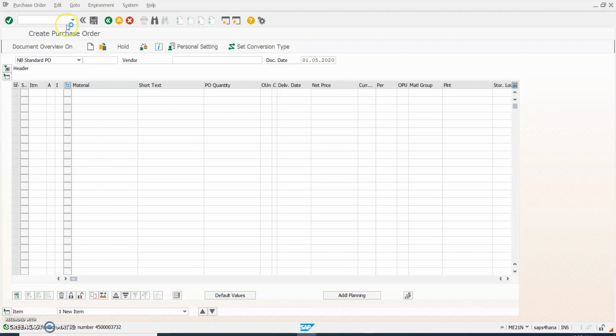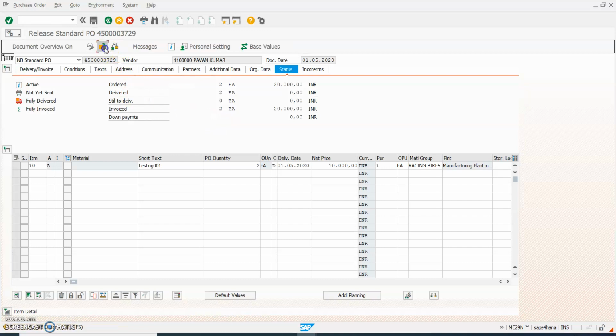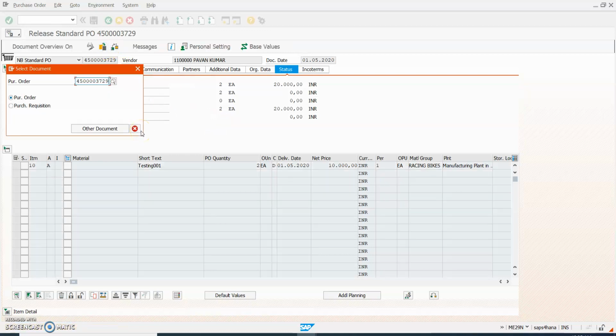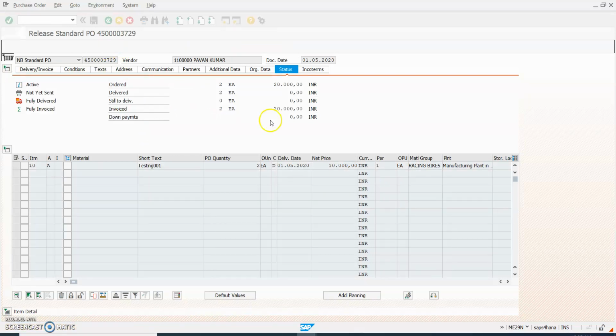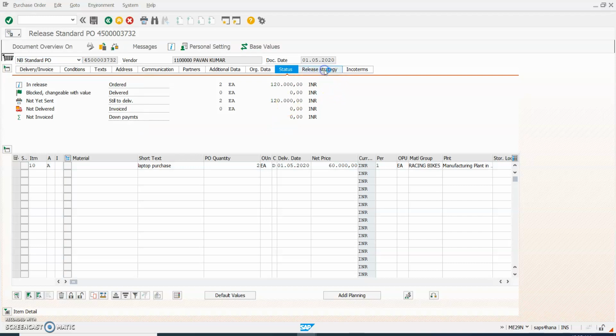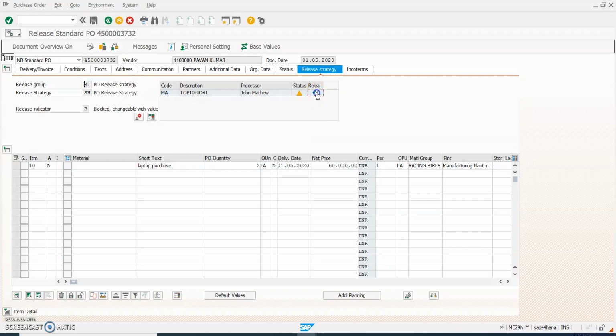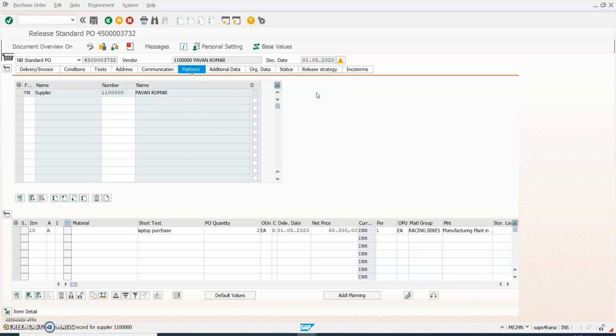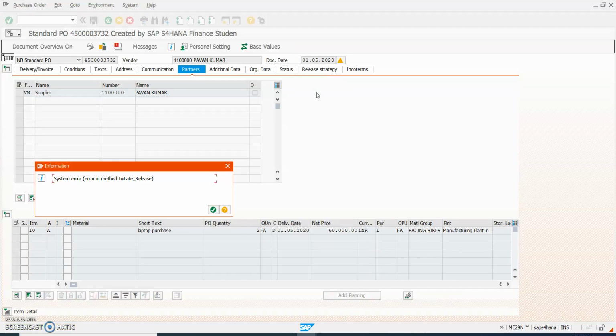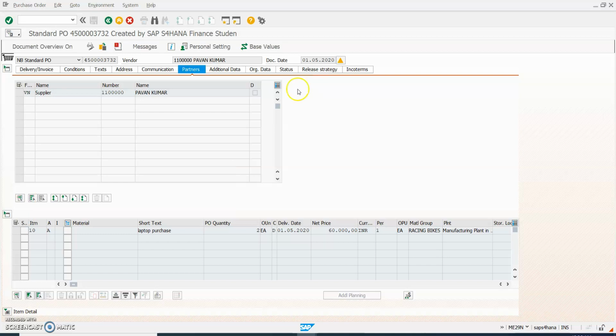Now I am going to release the purchase order. ME29N is the transaction code used to release the purchase order. 3732 is our purchase order number. Click on release strategy, then click on release and save it. Continue.